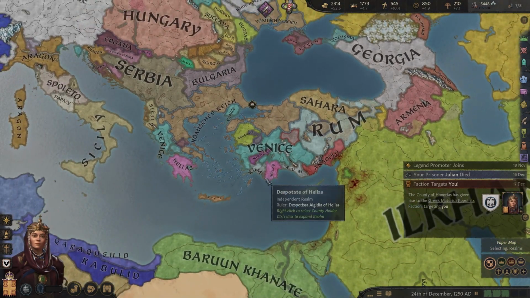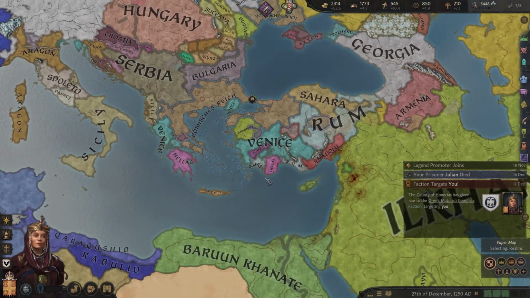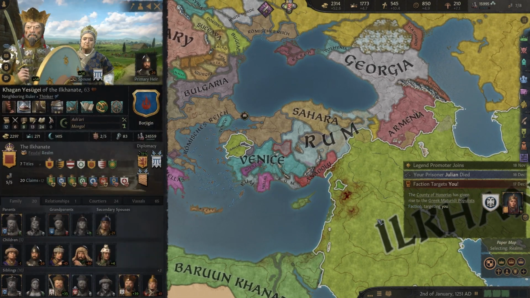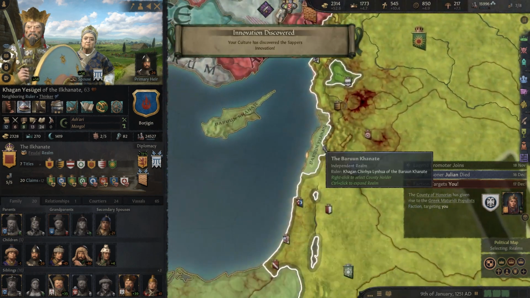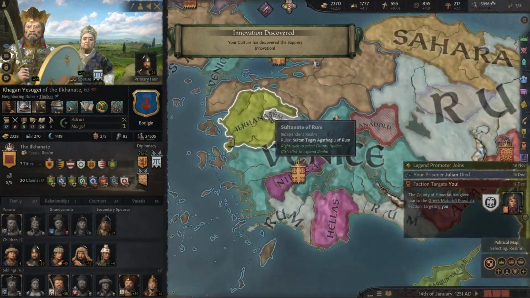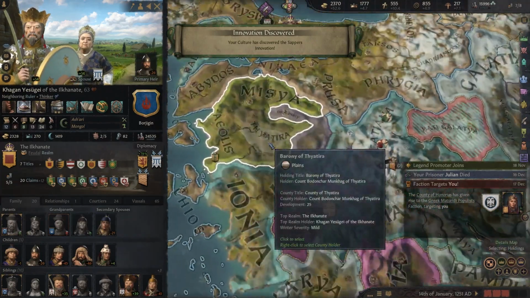In terms of what we want to do, where we want to expand, I think the El Khanate is certainly an option. It'd be nice to try to go for Jerusalem, but that's going to be pretty far away. We do have the chance to try to take these lands here.